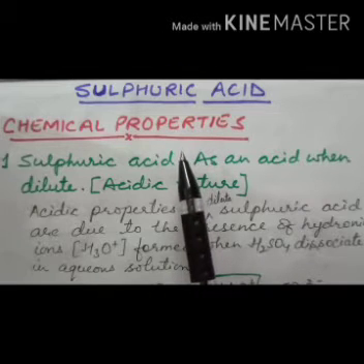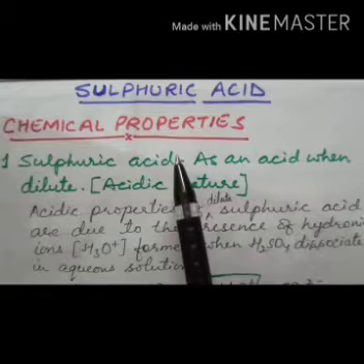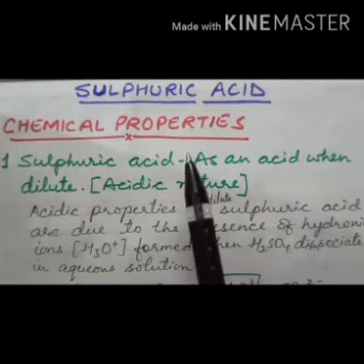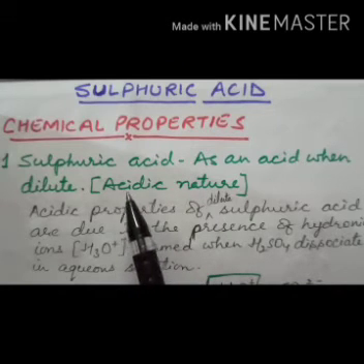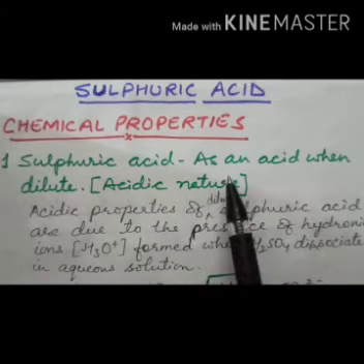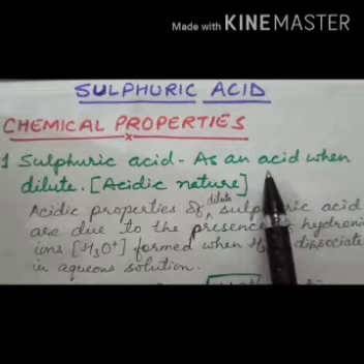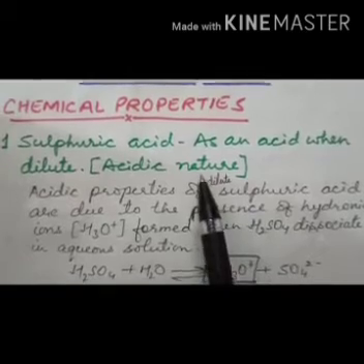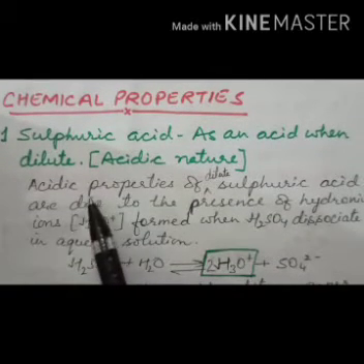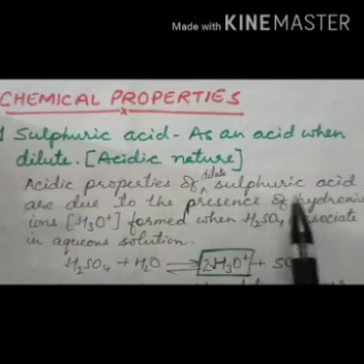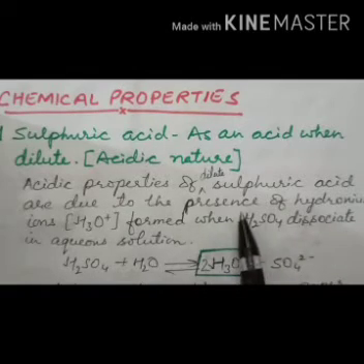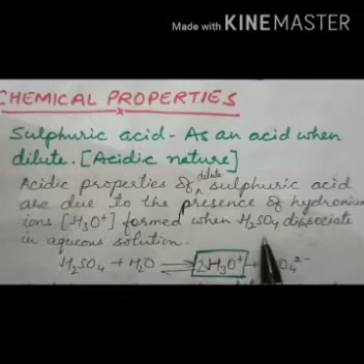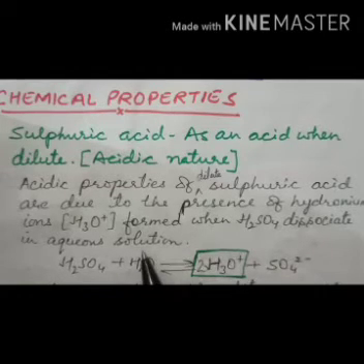Children, just remember, pure, that is 100% sulfuric acid, is not an acid as it does not ionize. But dilute sulfuric acid acts as an acid, and its acidic nature is due to the presence of hydronium ions, formed when sulfuric acid dissociates in aqueous solution.